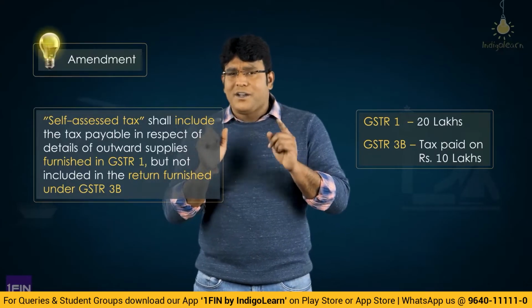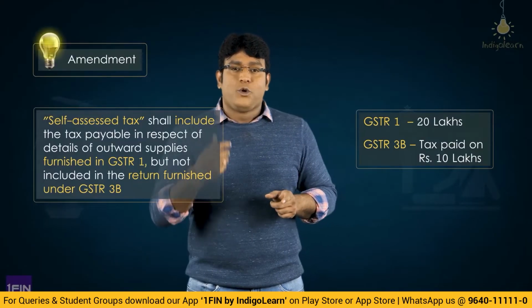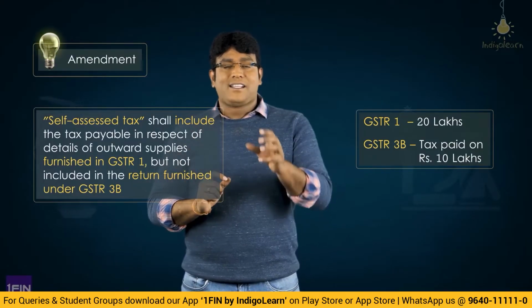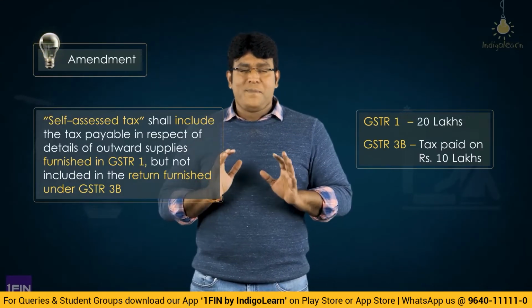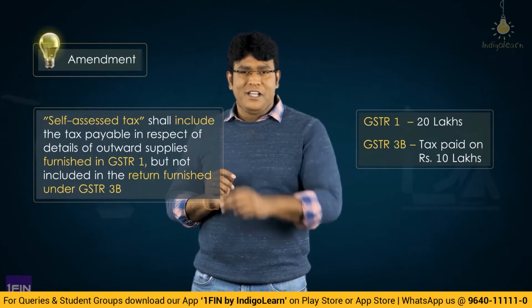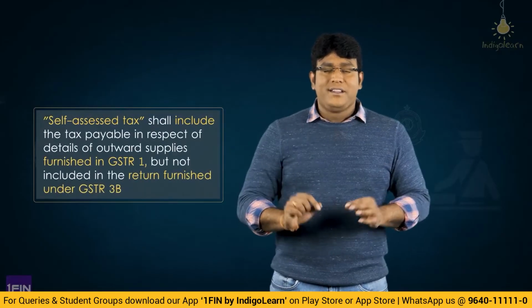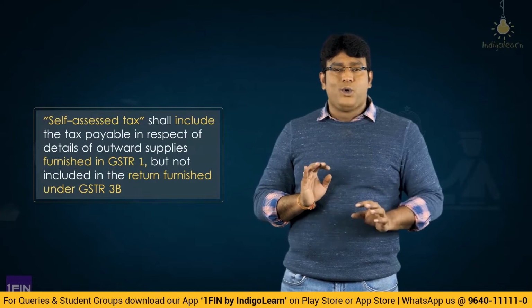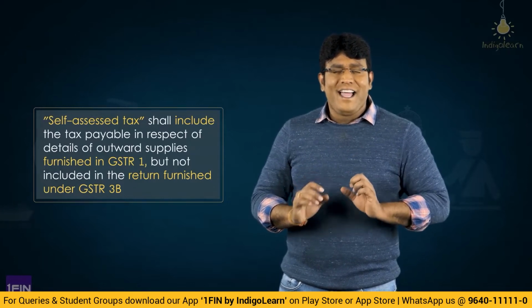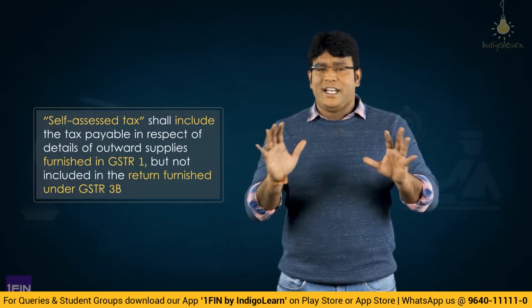So the government observed that there is a loophole here, where people can try to play with the government by showing a higher figure in GSTR 1 as compared to GSTR 3B. They thought there is a risk element involved here, and decided to bring one more interesting amendment, specifying that self-assessed tax should also include the tax which is mentioned in GSTR 1 but which is not paid through GSTR 3B. A very brilliant amendment.